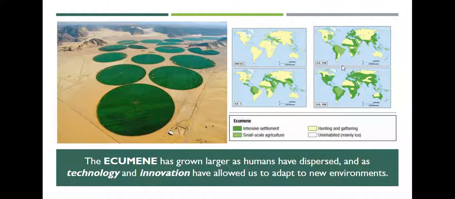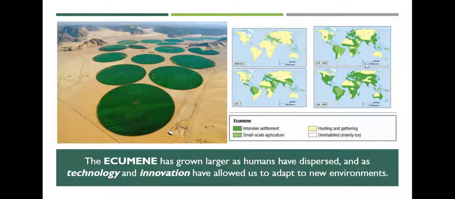Then by 1 AD, you can see there's more human settlement, heavily populated on the Mediterranean coast throughout Europe, Middle East, South Asia, East Asia, some small scale agriculture in Central Africa and in South America, more intense settlement with the Incas in South America, and not much happening in North America. Some of the Native American groups, the Aztecs and the Mayas in Central America, and then we have a little bit of small scale agriculture happening in the United States.